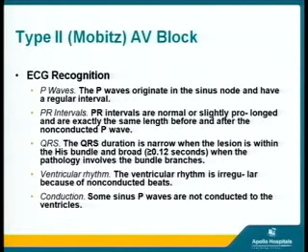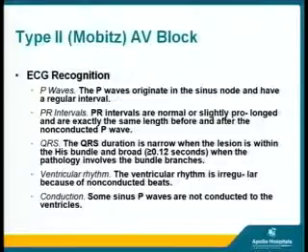In type 2 Mobitz AV block, the ECG recognition is that the P waves originate in the sinus node and have a regular interval. This is important, they have a regular interval. And the PR intervals are normal or slightly prolonged and exactly the same length before and after a conducted P wave. Then the QRS is narrow when the lesion is within the His bundle and broad when it involves pathological bundle branch blocks. And the ventricular rhythm is always irregular because of non-conducted beats, and conducted sinus P waves are also conducted to the ventricles.